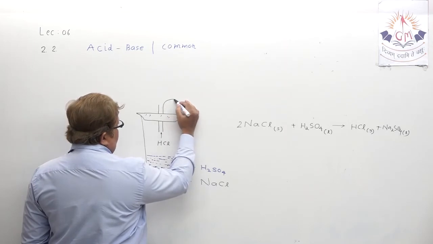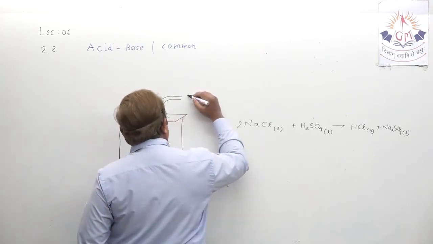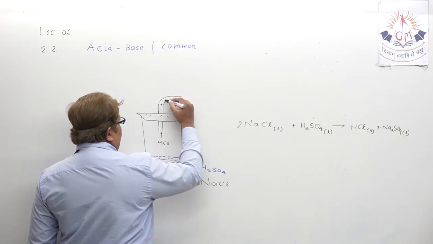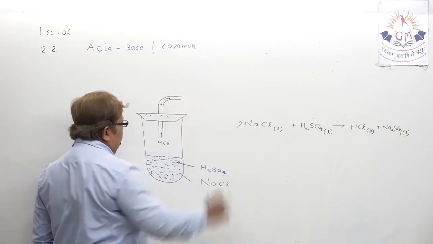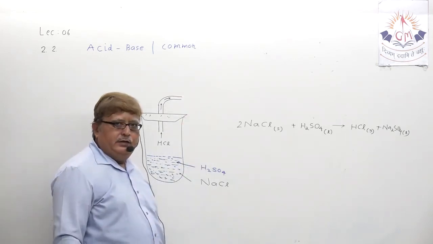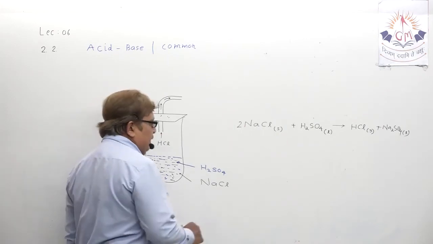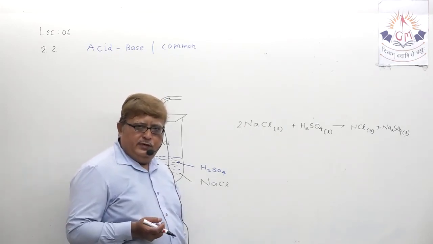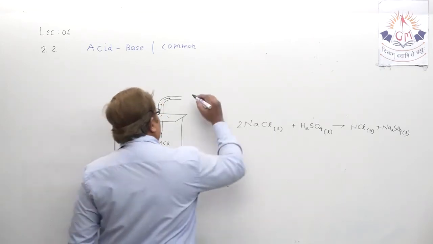Let us do one experiment here. We keep 2 litmus papers. Acid is traveling in gaseous form, that we all know, that is HCl, and you all know that it turns blue litmus red. I am keeping 2 litmus papers here one by one.